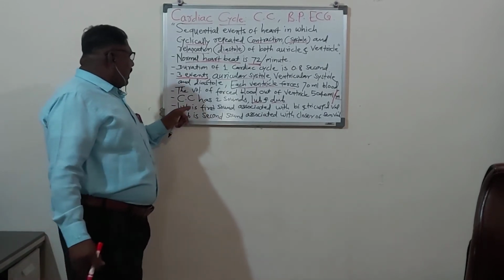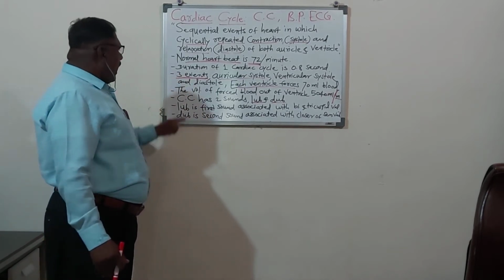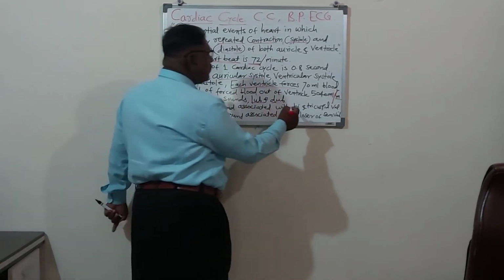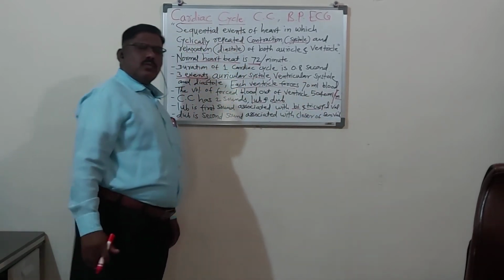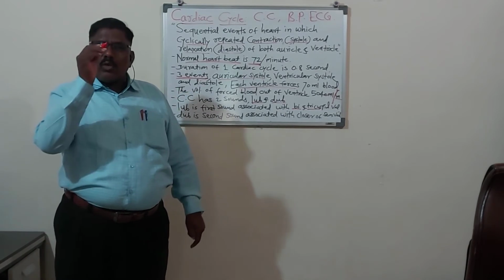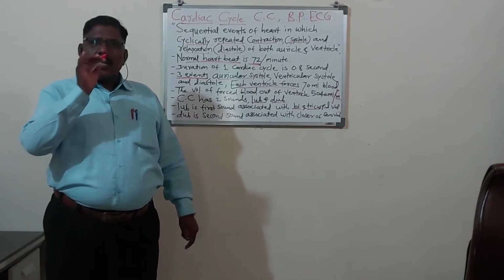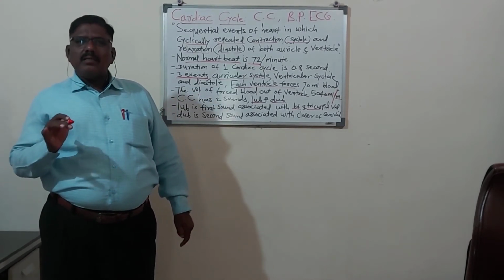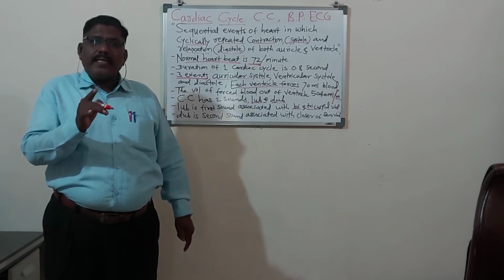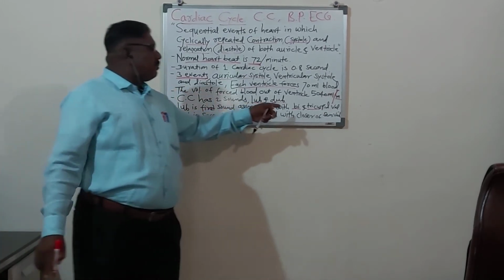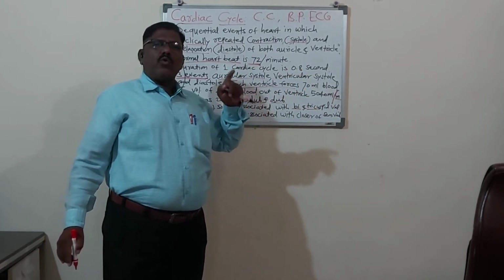So what does lub mean? Lub is the first sound of the heart, and it is associated with the bicuspid and tricuspid valves. You know, in the auriculoventricular aperture, there is a valve. When the auricle opens into the ventricle, there should be no backflow. To prevent that backflow, there is a bicuspid valve and tricuspid valve on the auriculoventricular openings.